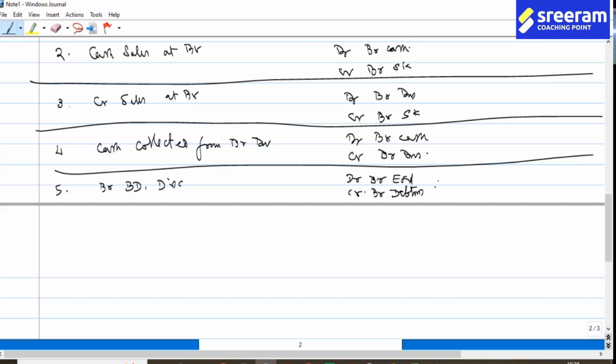Branch expenses to branch debtors will be the scheme of journal entry that you got to pass, and therefore you are expected to not differentiate between discount, bad debts, etc. So you are expected to take it up as branch expenses and credit is to be given to branch debtors. Is that clear?